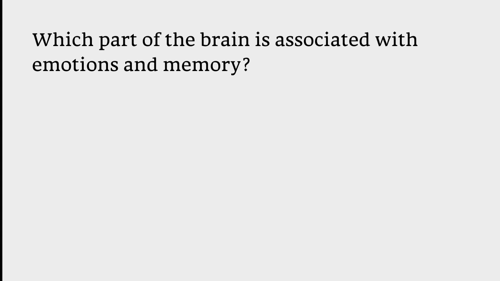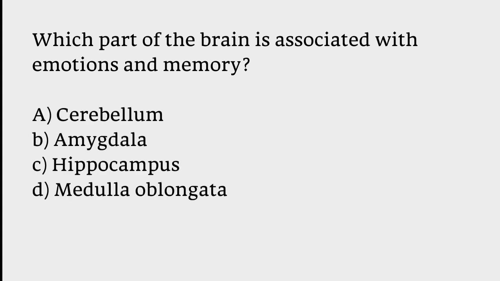Which part of the brain is associated with emotions and memory? Cerebellum, amygdala, hippocampus, medulla oblongata. The correct answer is option B. Amygdala part of the brain is associated with emotions and memory.